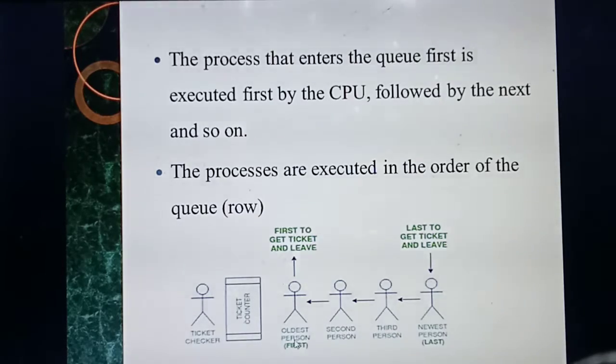Once the first person gets the ticket, immediately the person will go outside. Then the second person will come. Likewise, if 5 processes are there in a computer, the first process that arrives will execute at the first, and then the next process will move, likewise till the last. So, understood the concept of FIFO? The name itself says first in, first out.